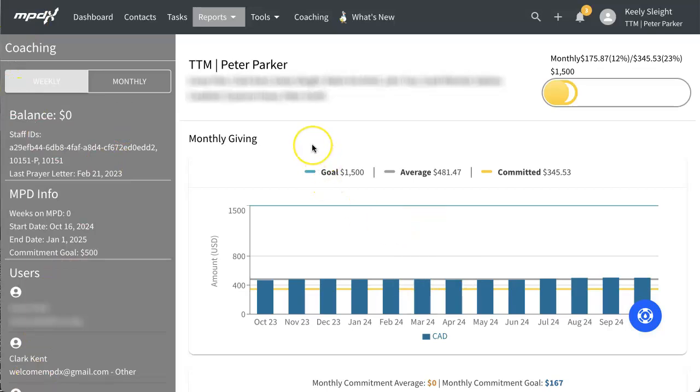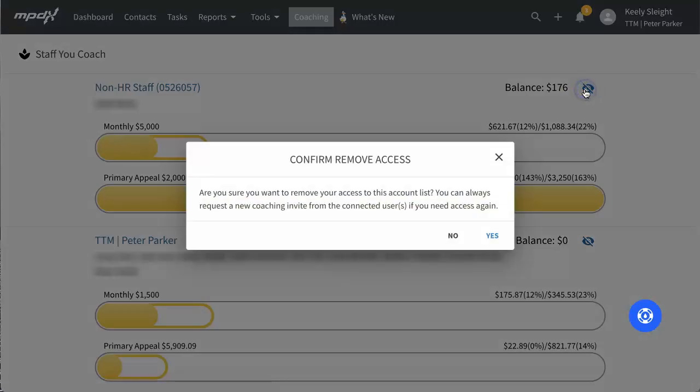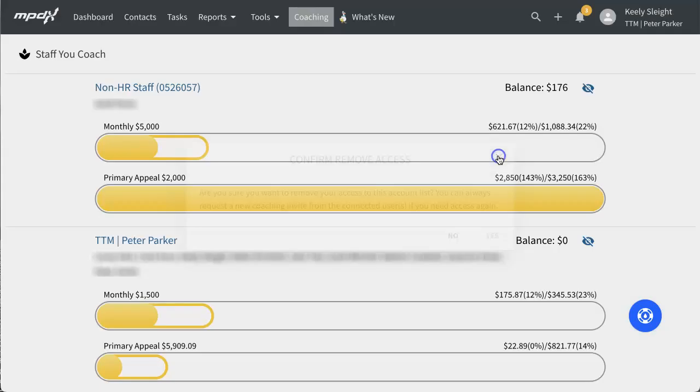When a coaching relationship ends, you can remove coaching access. To do this as a coach, visit the Coaching tab, find the staff's name, and then click the Hide icon to the right. A pop-up window will appear asking you to confirm. Click Yes, No, or X to exit.